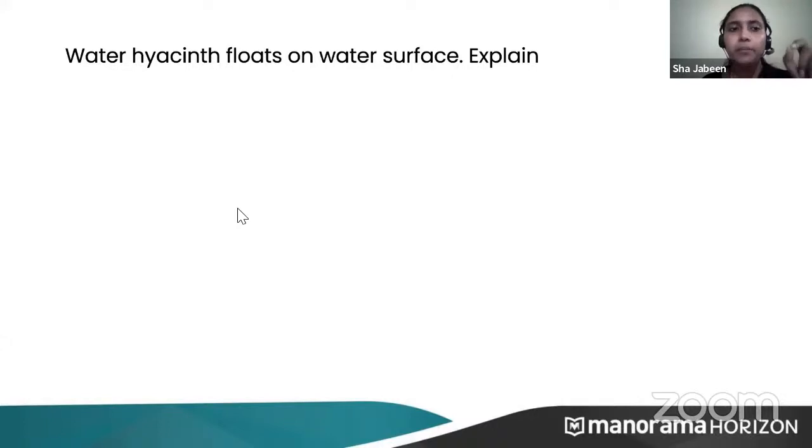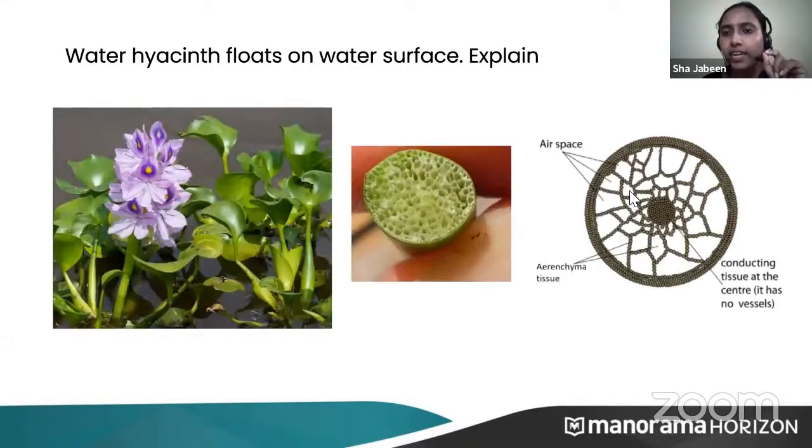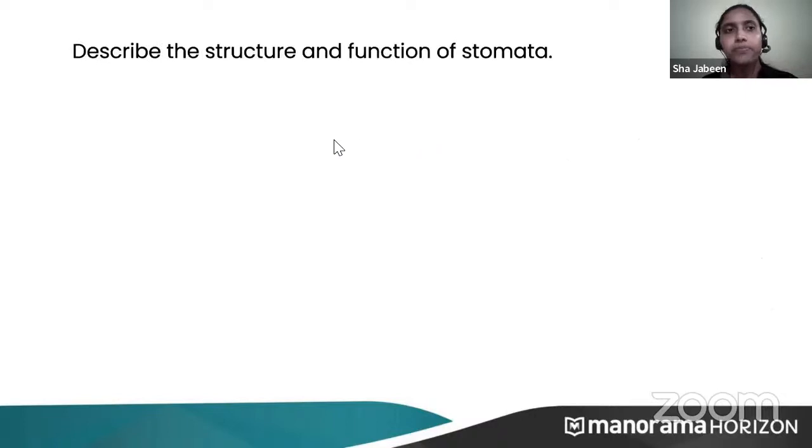Yes, it's parenchyma. So this is water hyacinth, and these are the parenchyma. You can see the brown colors are the parenchyma cells there. And in between, there are a lot of air spaces. Because of these air spaces, the plant floats. Okay. So it is clear, right? It is parenchyma. Next, describe the structure and function of stomata.